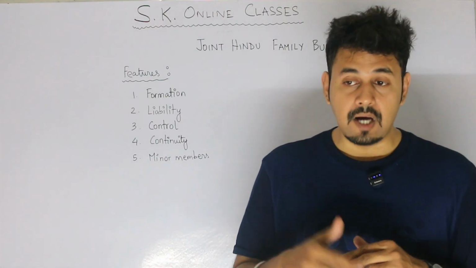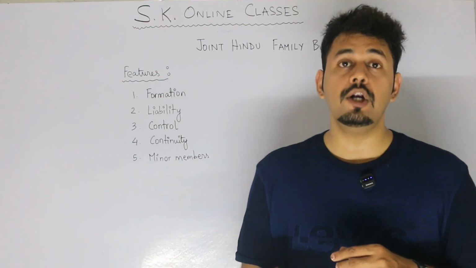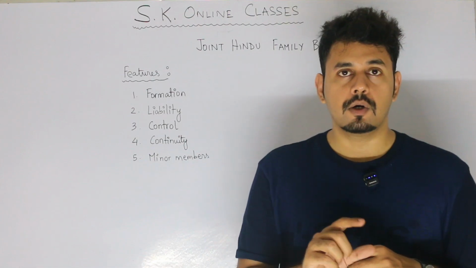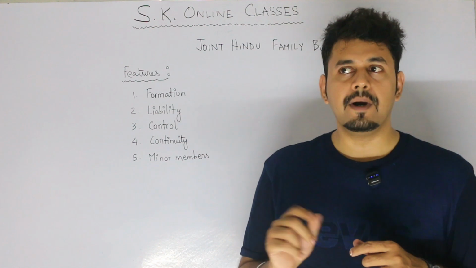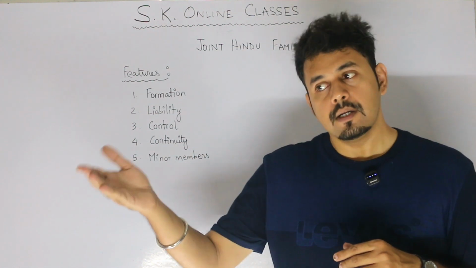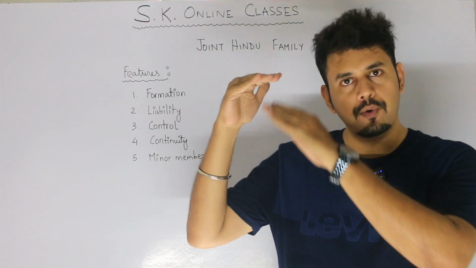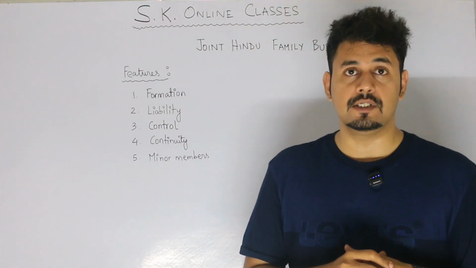And the other people who were the followers of Karta, or the other members, were called co-parceners. Now, co-parceners are those people who are following the Karta. They are the next members onwards. Like the eldest member is Karta, and following him are all co-parceners, whoever is a part of the family business.